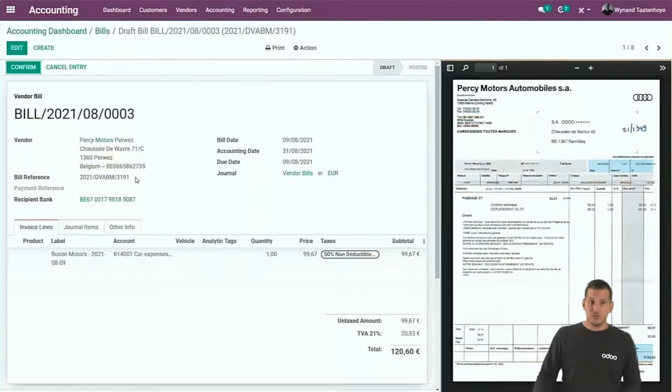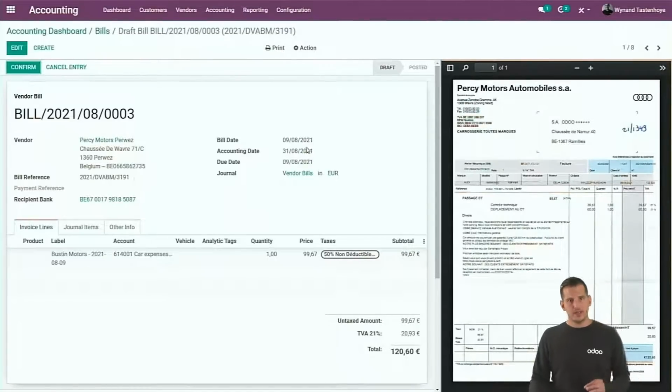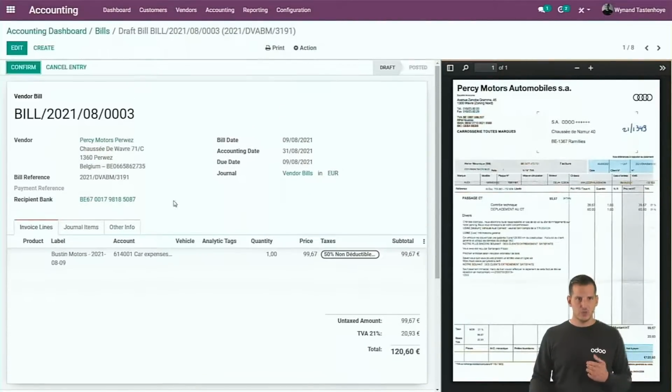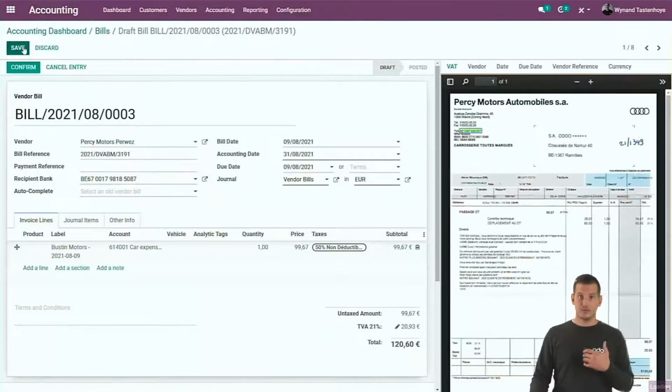So next to that, we also have the bill reference. The bill date and the due date are completely taken over by the OCR. And if we take a look at the invoice lines, first of all, we will search for a label. We will search for a price excluding VAT. We will link it with a tax code in order to compute the total amount. But this is a bill for car expenses. Actually, it's one of my favorites because you can now link different expenses to each of the different cars that you manage in our fleet application.